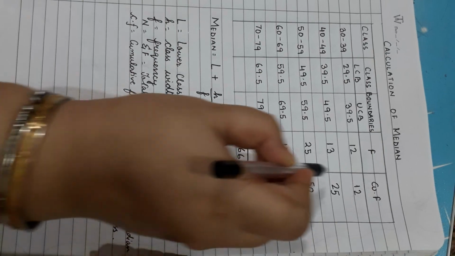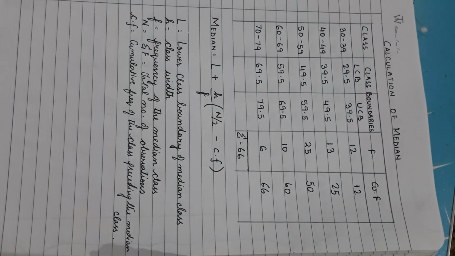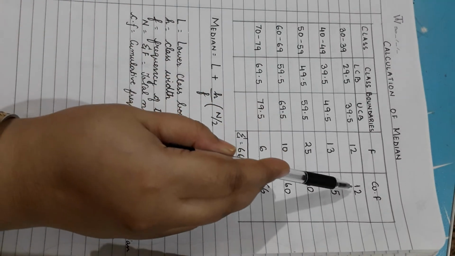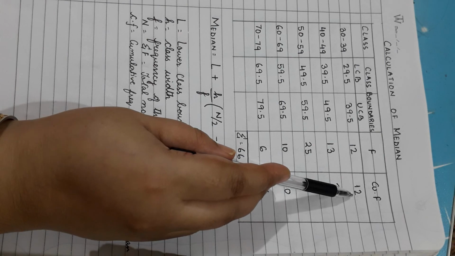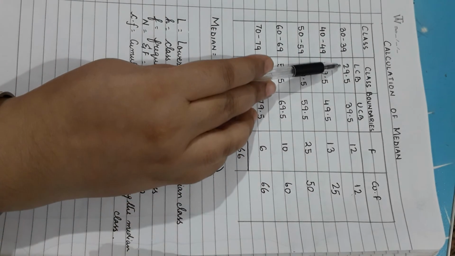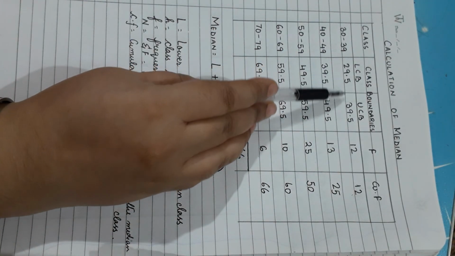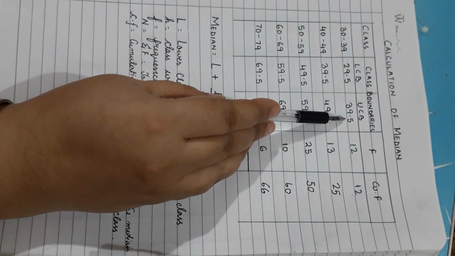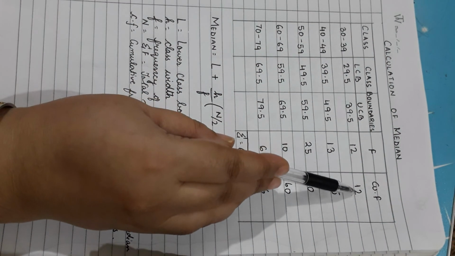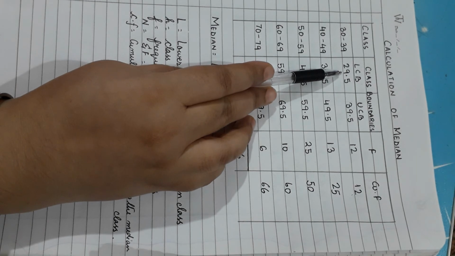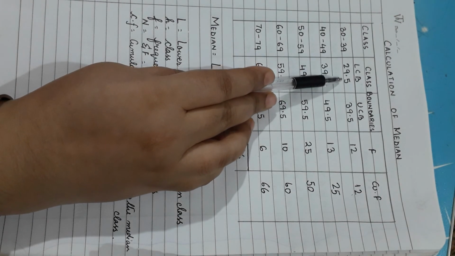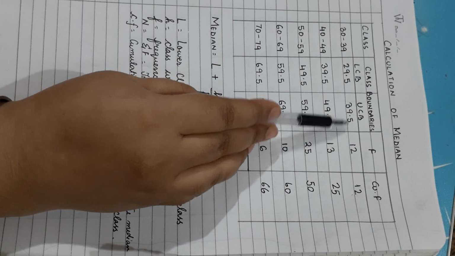Now, what does the cumulative frequency of a frequency distribution actually represent? If you were making them stand in ascending order, the first 12 managers are going to have their salaries between 29,500 and 39,500.